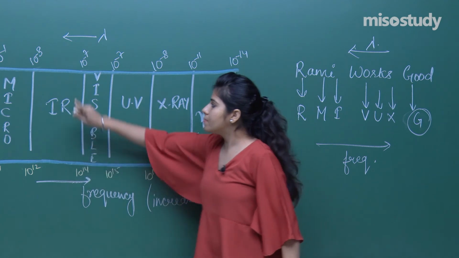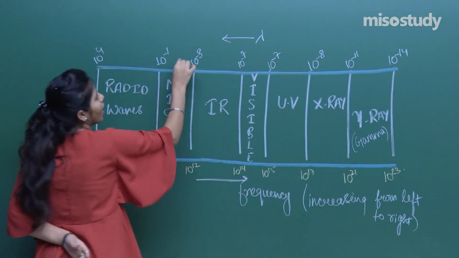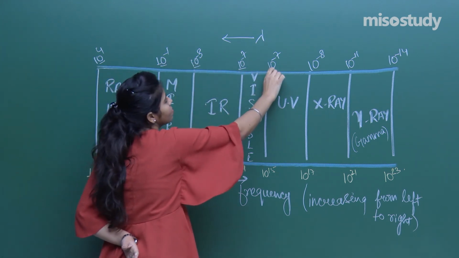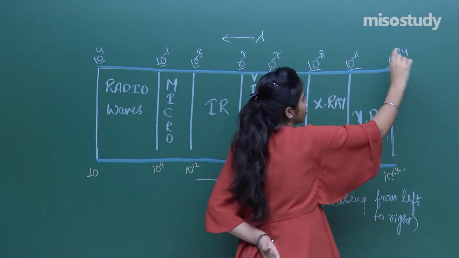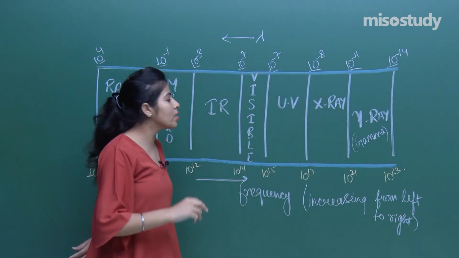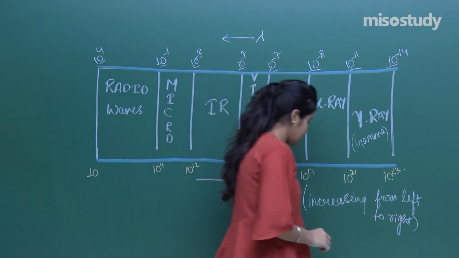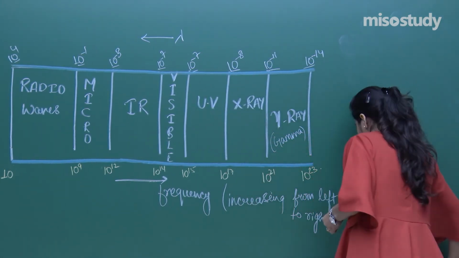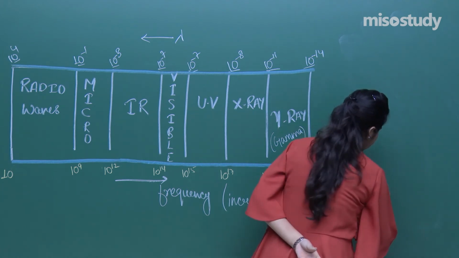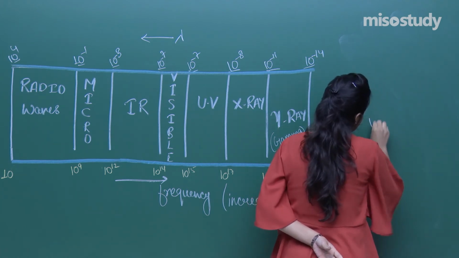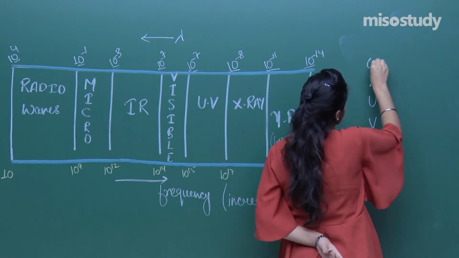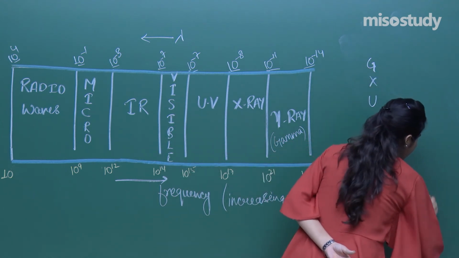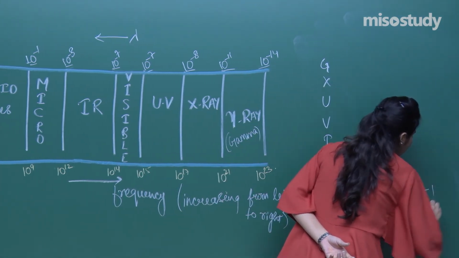So come to me this side. Here you can see I have written the wavelength which is ranging from 4 to -1, -3, -7, -8, -11, -14. There is one more thing how you can remember this. Radio waves is 10 raised to the power 4 to 10 raised to the power -1.